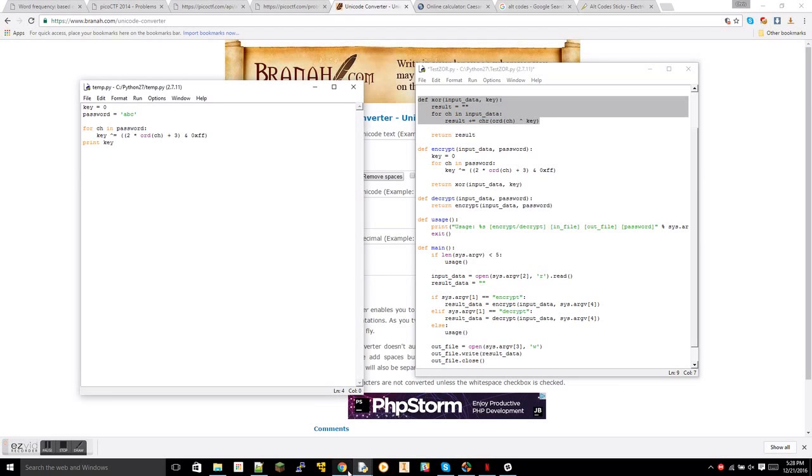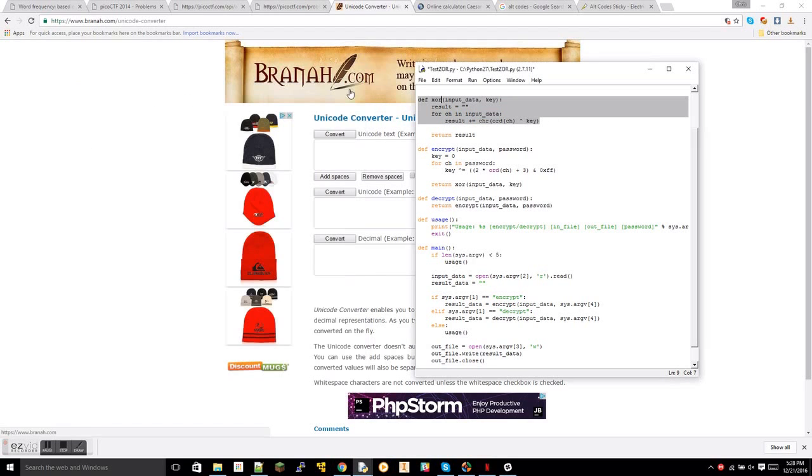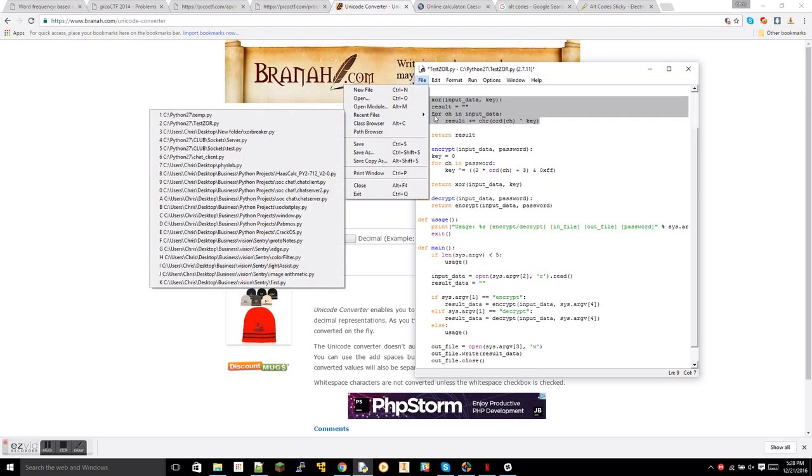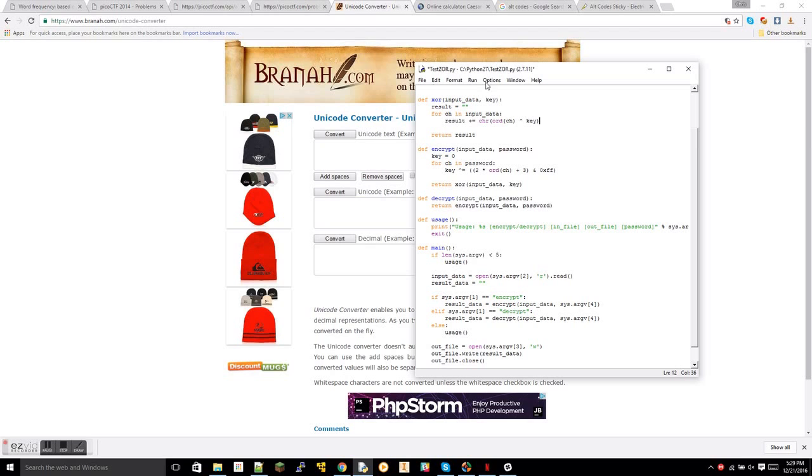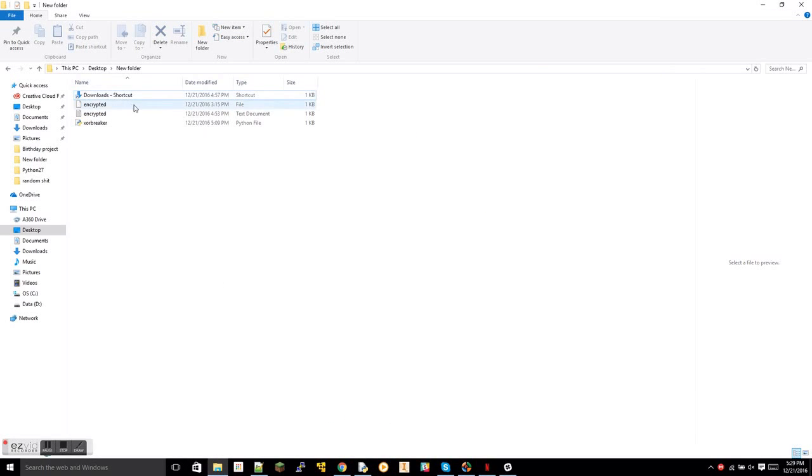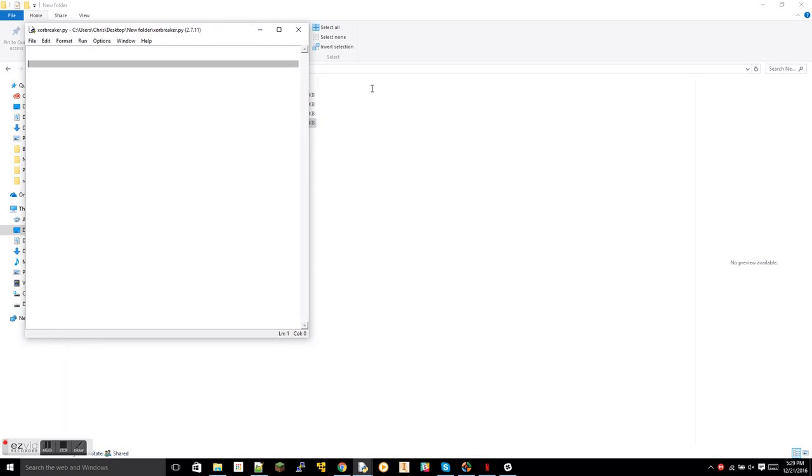We can just have this as a file. We can run our own modified decryptor. I have it somewhere here. Oh yeah. So I'll explain why we have all of this. Let's see.